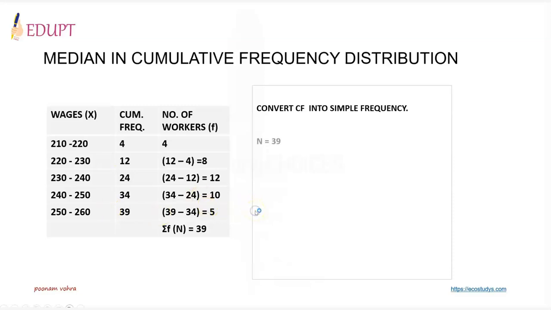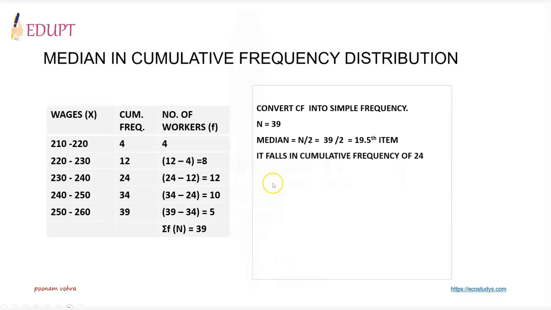Then after that, you need to follow the same steps, that is find sigma f, which is 39 in this case, find median, n by 2, that is 39 by 2, which is 19.5, then find out where it falls. It does not fall in the category of 4 and 12 because both these values are less than 19.5, so it falls in the value of 24. So one can find the median class, which is 230 to 240.